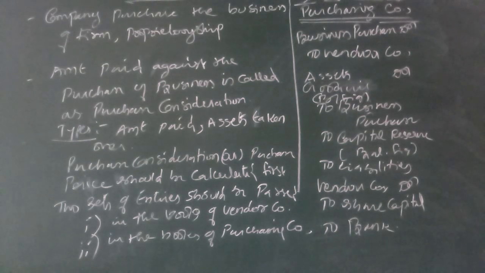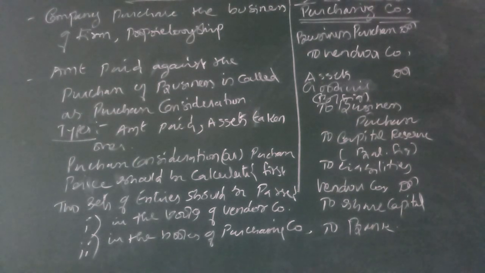Then what entries should be passed in the books of the purchasing company? First, we have already ascertained the purchase price. So the first entry is Business Purchase Account debit to Vendor Company. Second, Asset Account debit to Business Purchase, to Liabilities.